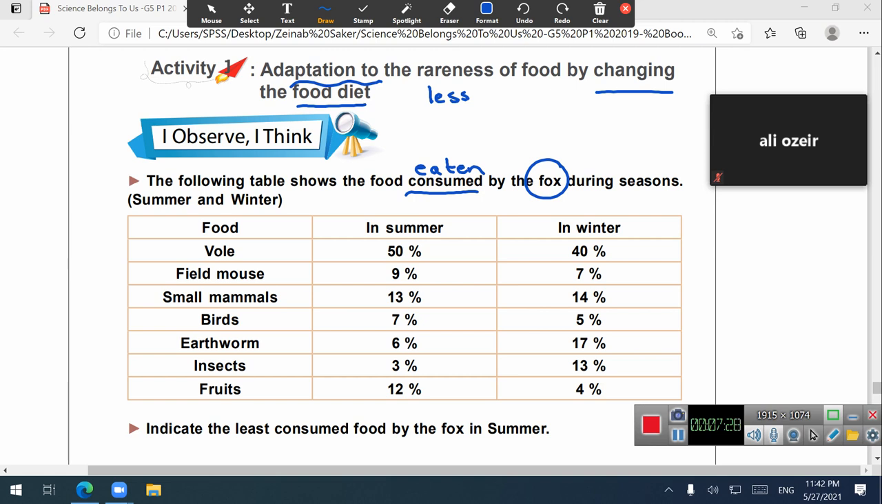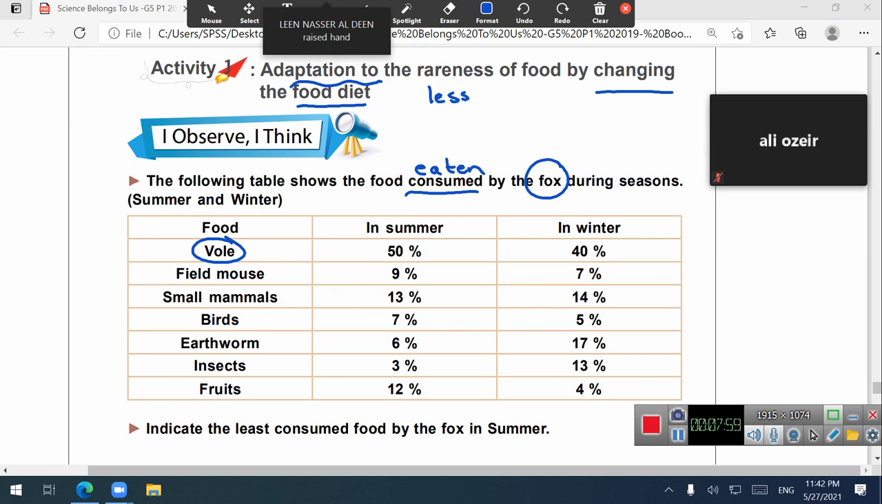The fox, excellent Muhammad. So the fox here is the animal mentioned in this document. This document tells me that the fox can eat food in summer and in winter. Let's see the food eaten by the fox. Voles are some kind of small animals like the rat or even birds, okay? So voles are animals.